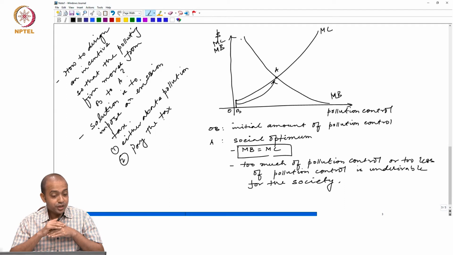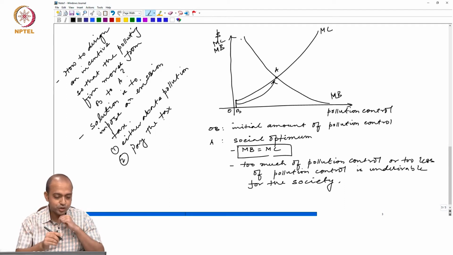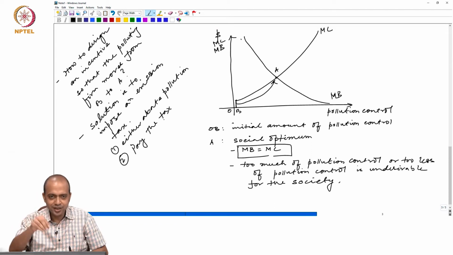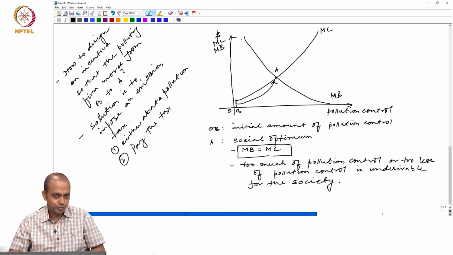And how will the firm decide which one to select out of these two options? As long as the marginal cost of abatement is higher than the tax rate, obviously the firm will go for paying the tax. If the marginal cost of abatement is higher than the tax amount, it is beneficial for the firm to pay the tax. And when the tax is higher than the marginal cost of abatement, then the firm will go for pollution abatement.